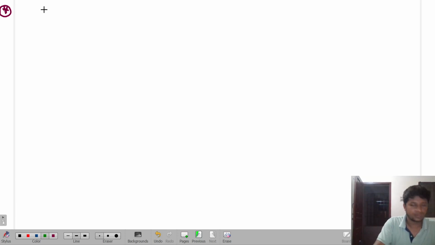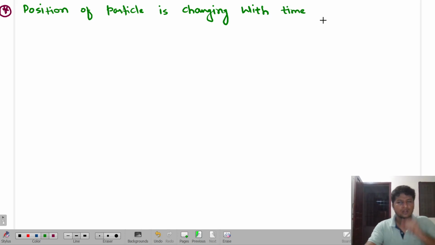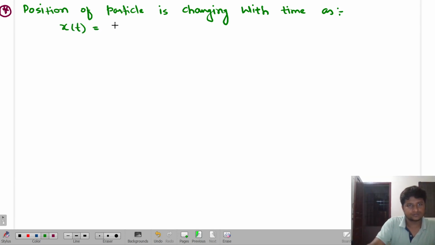Okay, the question is: the position of the particle, this should be doable. The position of the particle is changing with time as x of t is equal to t square.